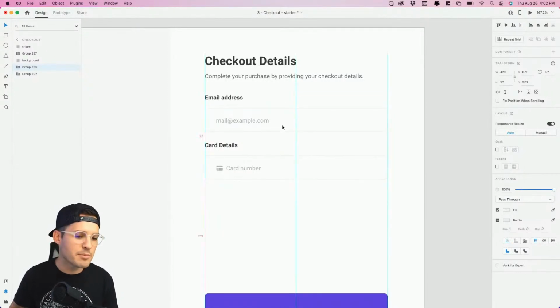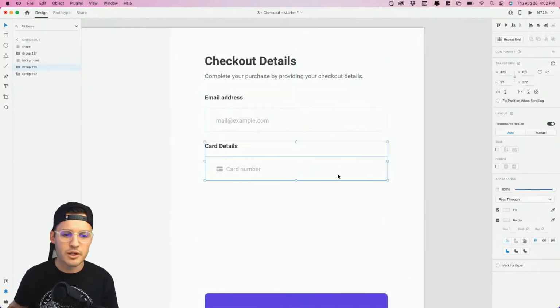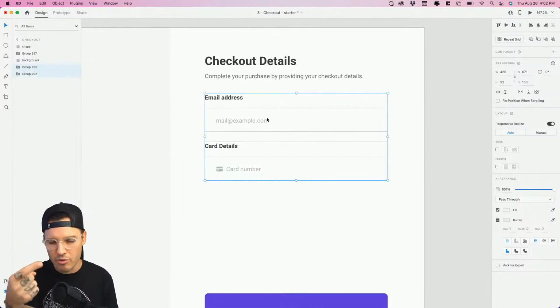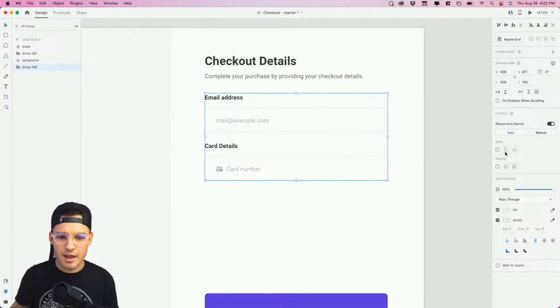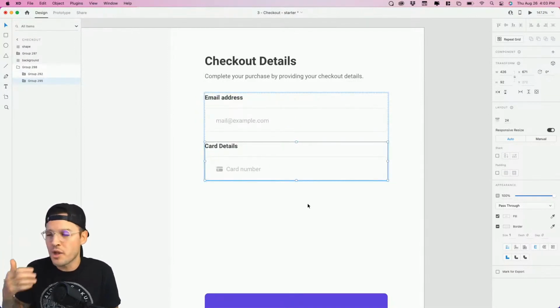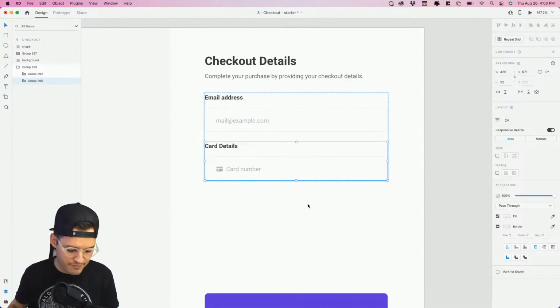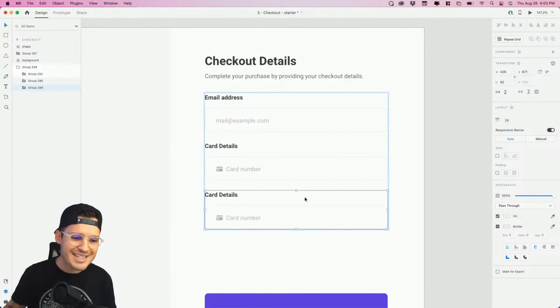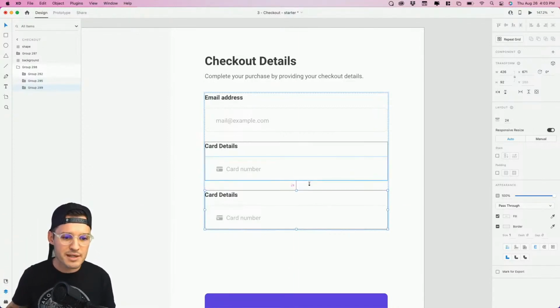And maybe that's too far. Maybe we need to be more like 24. Good. On all of our form fields, we'll be 24 away. How do we know? Well, because we're going to group it together and drop it inside of a stack like that. Now, no matter where, maybe I want the card details up above, we can do that, but it still keeps the right spacing, right? What's also really cool about stacks and about groups is that you can also copy and paste, and boom, it's going to pop another one right into the stack with that perfect spacing.